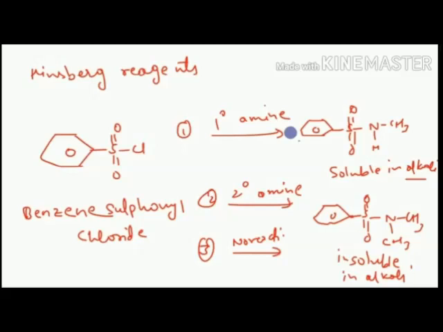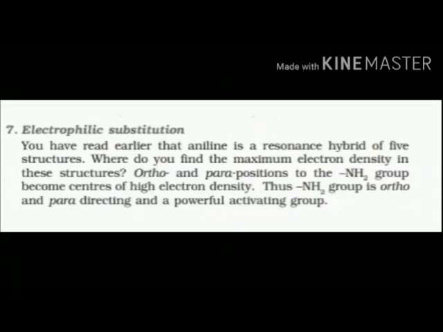This will surely and definitely come, and the reagent is known as Hinsberg reagent. You can see the structure of benzene sulfonyl chloride. The first one is soluble in alkali, forming a sulfonamide, the second one forms a sulfonamide but is insoluble in alkali, and the tertiary one will not undergo reaction because it does not have hydrogen on it. Therefore, how would it react? Because for reaction, hydrogen should be eliminated.